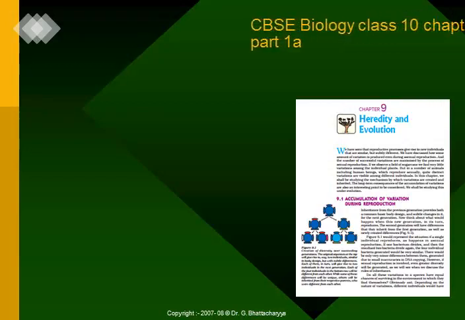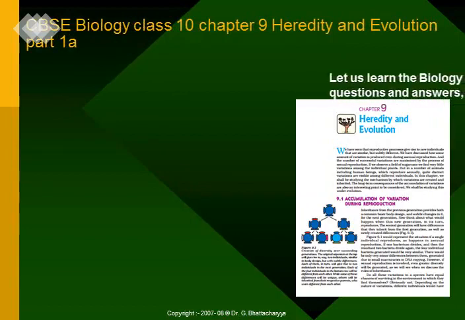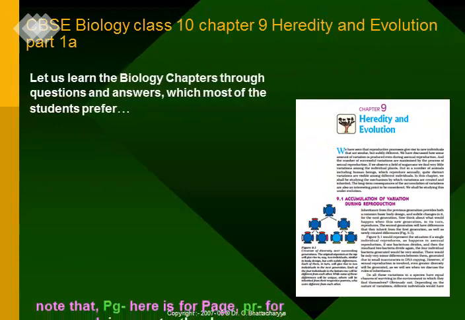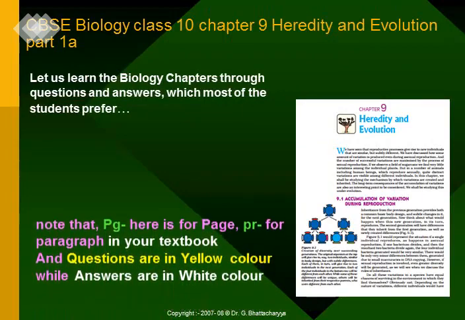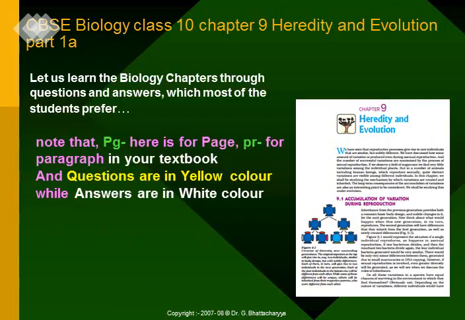CBSE Biology Class 10 Chapter 9 Heredity and Evolution Part 1A. Let us learn the biology chapters through questions and answers which most of the students prefer. Note that PG here is for page, PR for paragraph in your textbook, and questions are in yellow color while answers are in white color.